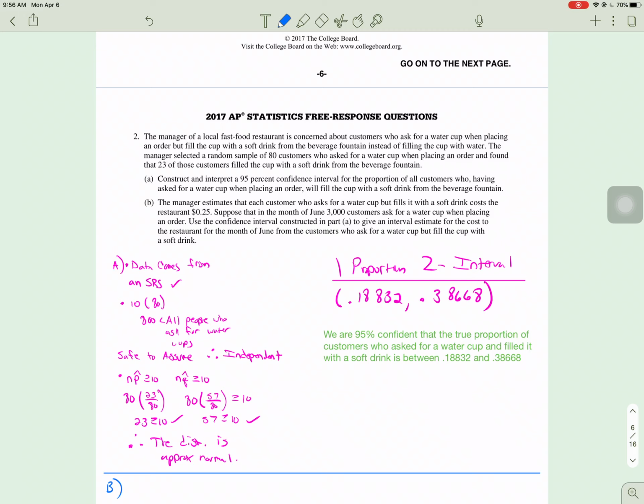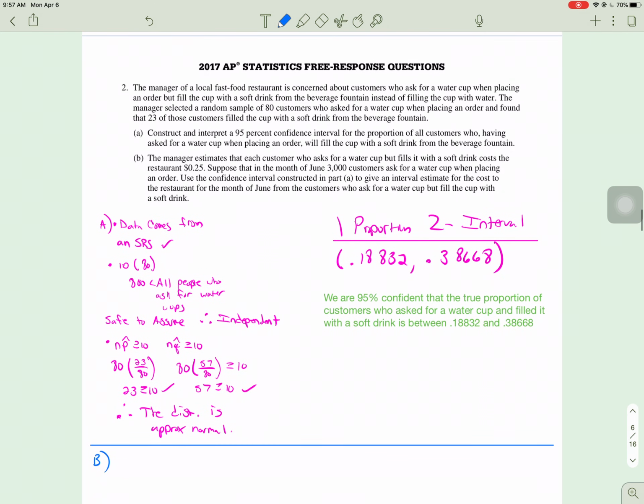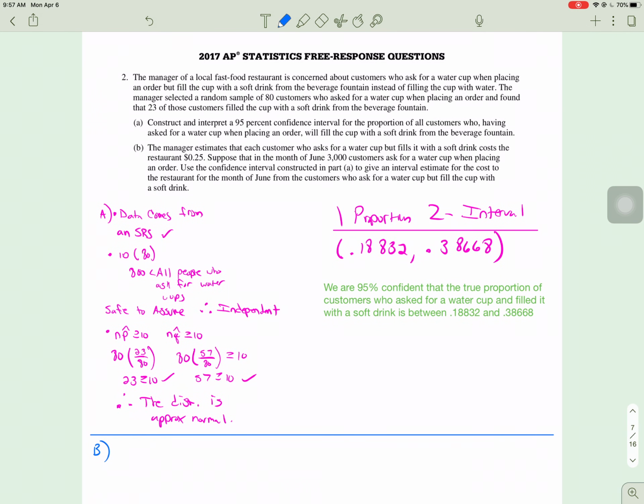All right, so number two on the 2017 AP Statistics free response, it's one of my favorite problems from previous AP exams since I've started teaching it. Two, the manager of a local fast food restaurant is concerned about customers who ask for a water cup when placing an order but fill the cup with a soft drink instead. And something that a lot of us probably do, probably at like a Chipotle or wherever it is, they give you the cup, you ask for a water cup, you fill it with a drink. And I think it's a very relatable problem. That's kind of why I like it.